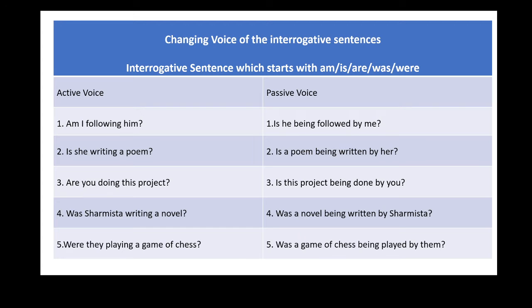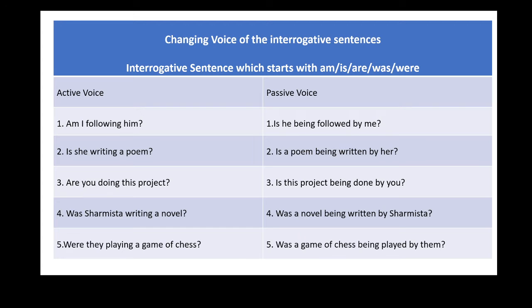In this sentence, am is helping verb of to be belonging to present category. It is followed by subject, that is I. That is followed by helping verb, main verb following, and at the end there is an object and full stop, question mark.